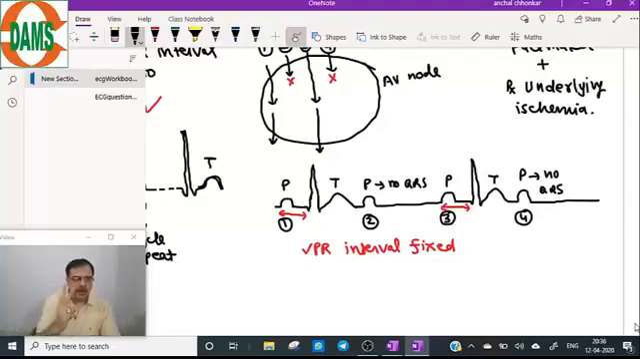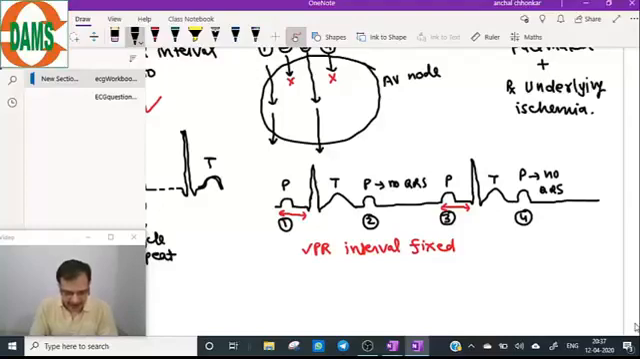Very good. Now question number 2: whenever QRS is coming, is each QRS preceded by a P wave? True or false? Whenever QRS is coming, it is preceded by a P wave. It is a true statement. Very good.